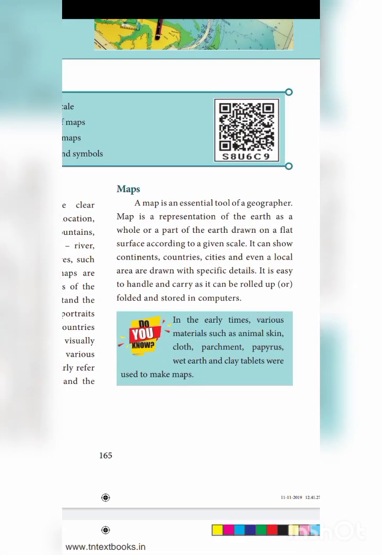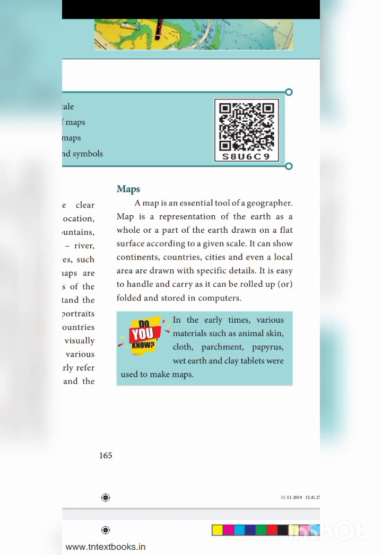Okay, now the definition for map is given here. A map is an essential tool of a geographer. A map is a representation of the earth as a whole or a part of the earth drawn on a flat surface according to a given scale. So, it is very important for a geographer. In geography class we are using a map, no? So, for a classroom to take geography, a map is very important.